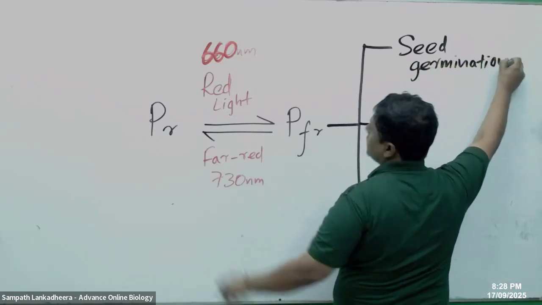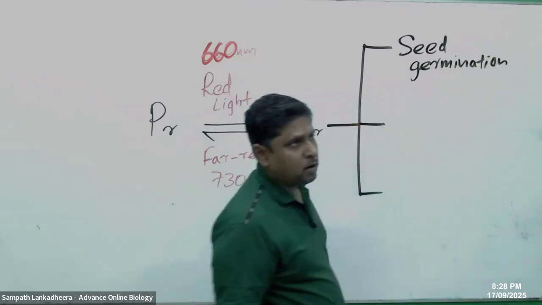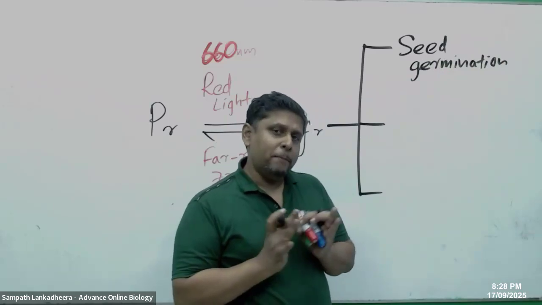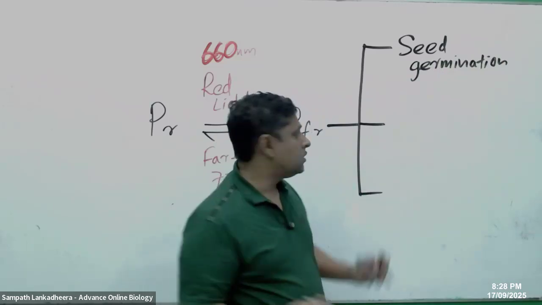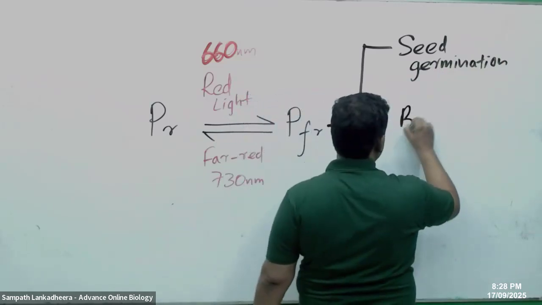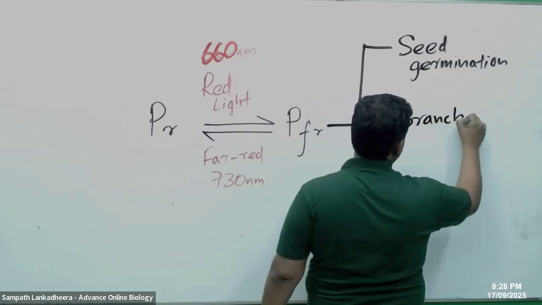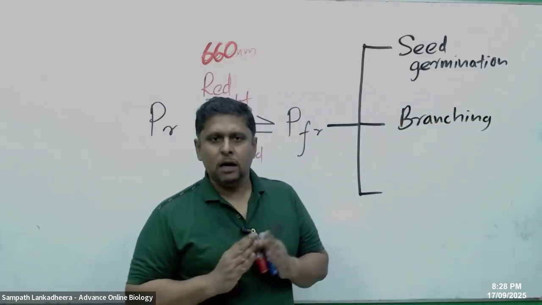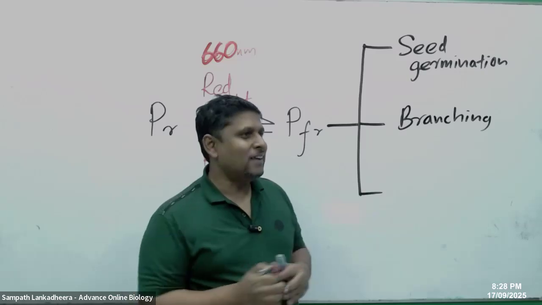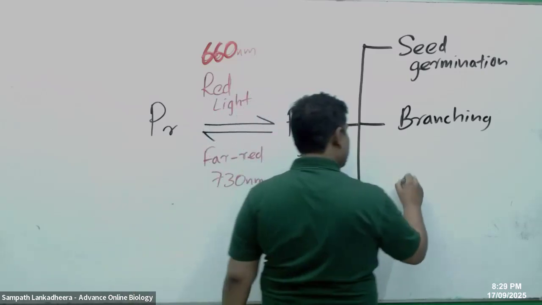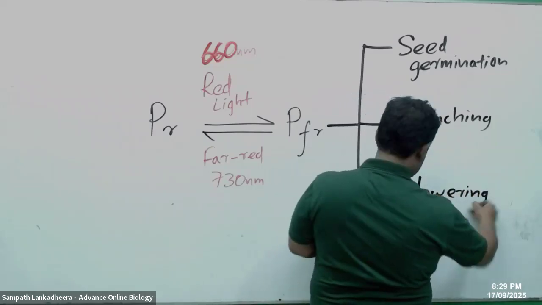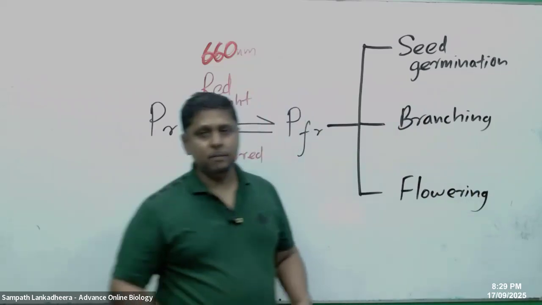When the plant receives direct red light, seed germination can occur. Then plant spacing, that means plants can branch, right? In plant spacing, what happened? Plants are going to branch, right? And then some plants do flowering. Flowering can take place.